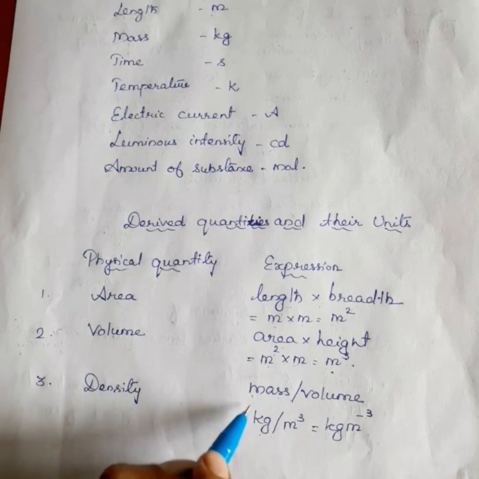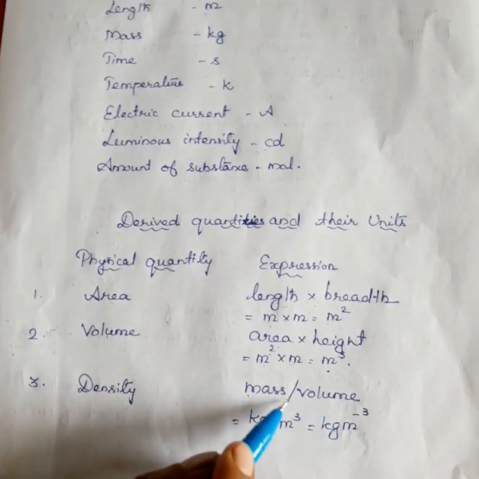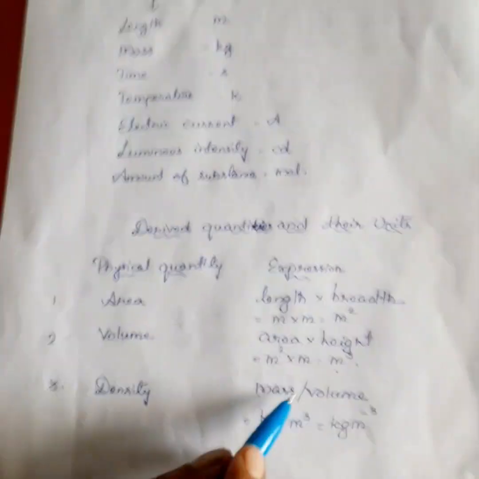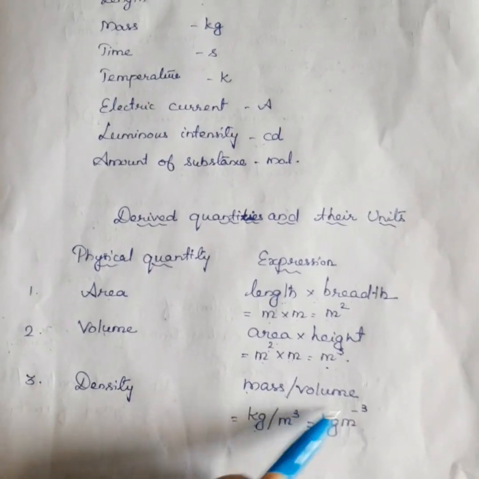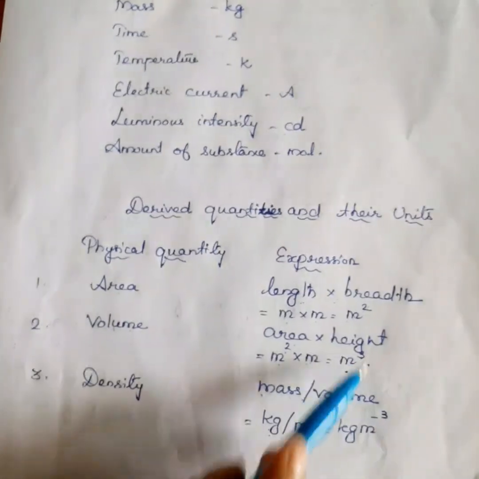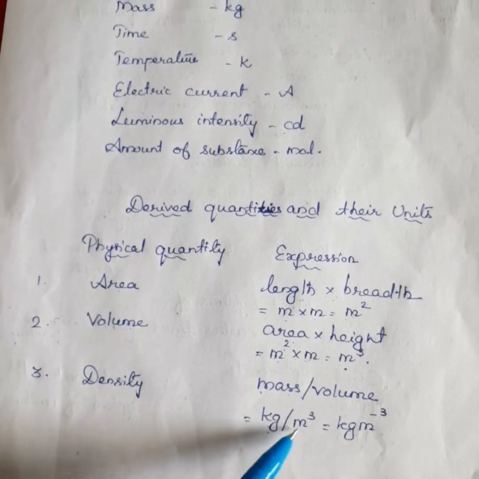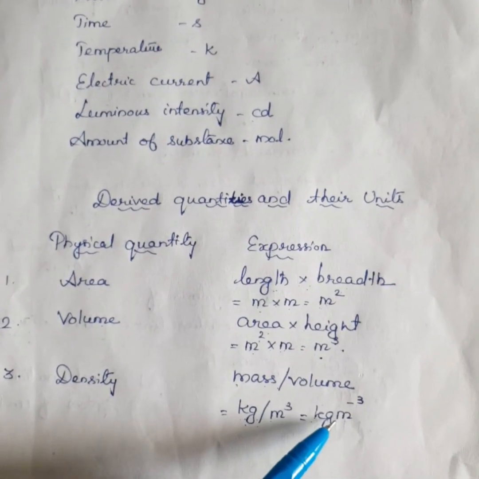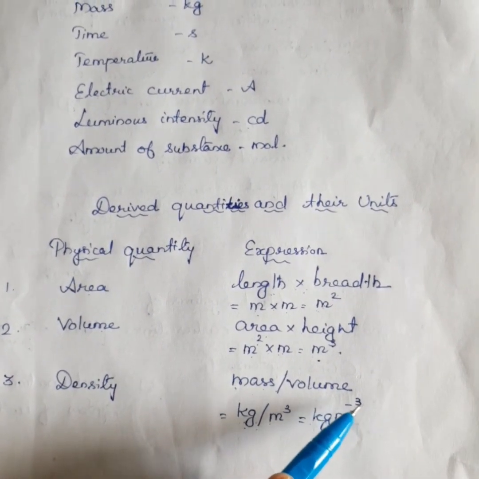Next one is density. Density is equal to mass per volume. What's the unit of mass? Kilogram. What's the unit of volume? Meter cube. So, kilogram per meter cube, or kilogram meter power minus 3.